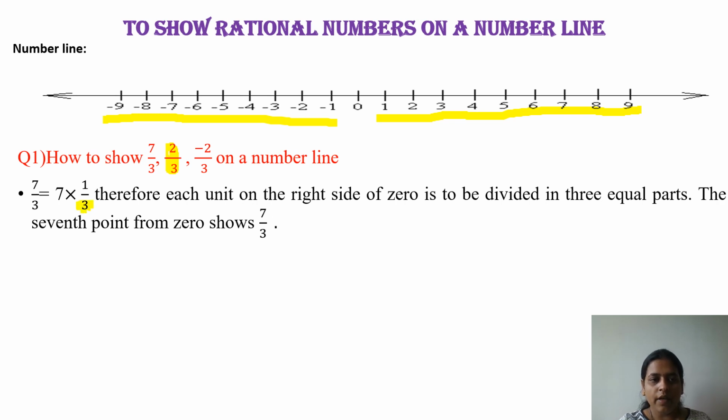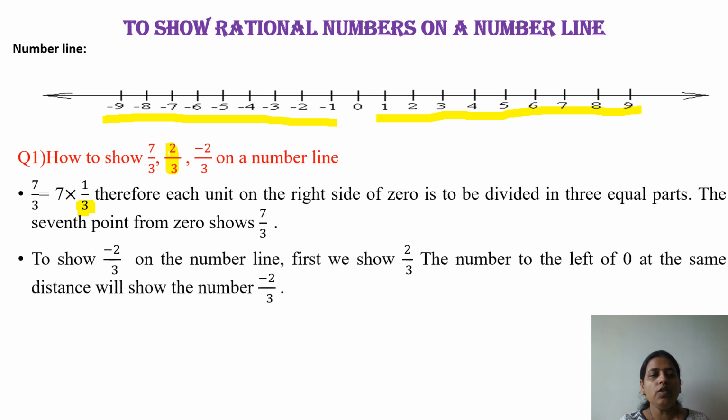Correct? How much is it here? It is 3. So from 0, on the right side, how many parts do we have to divide into? We have to divide into 3 parts. So each unit on the right side of 0 is divided into 3 equal parts. The 7th point from 0 shows 7 by 3. Means from 0 you plot points 1, 2, 3 like that. You have to plot the 7 points, and at the 7th point you show 7 upon 3 here.